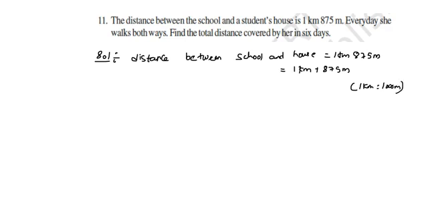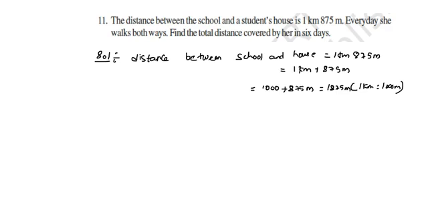Now 1 kilometer means 1000 plus 875 meters. So we get 1875 meters. This is the distance between the school and house, 1875 meters.